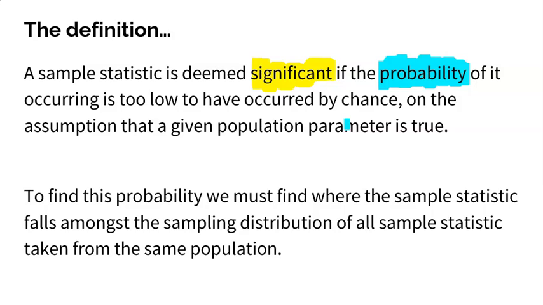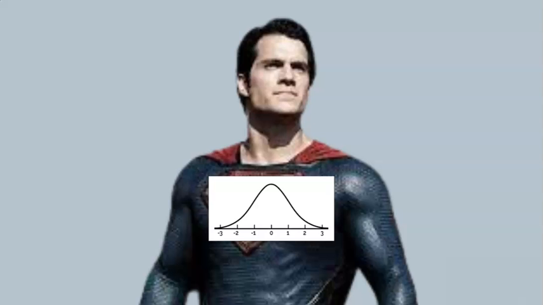So to find the probability, we need to first figure out where our sample statistic falls amongst the sampling distribution. Well, how the heck are we going to do that? Well, have no fear, the normal model is here. The normal model is literally like Superman swooping in to save the day, because the normal model is what's going to tell us if something is significant or not.